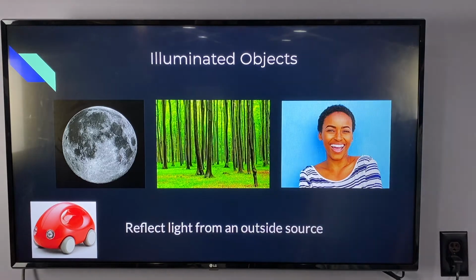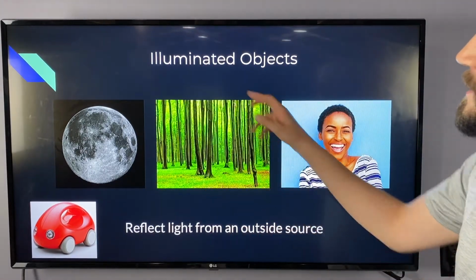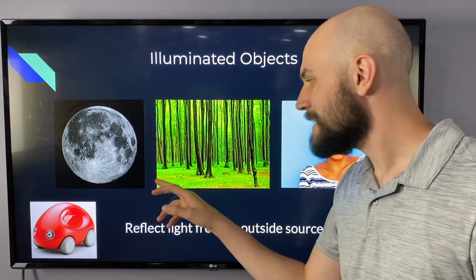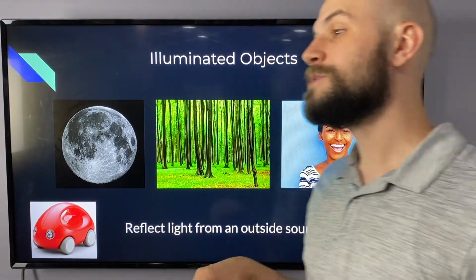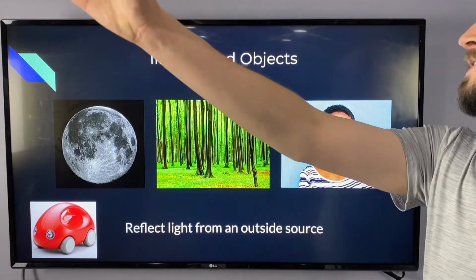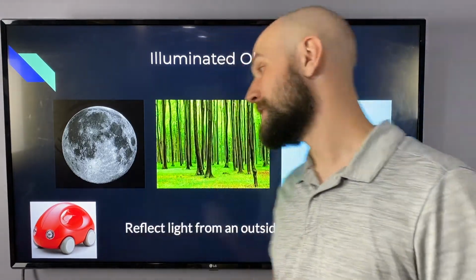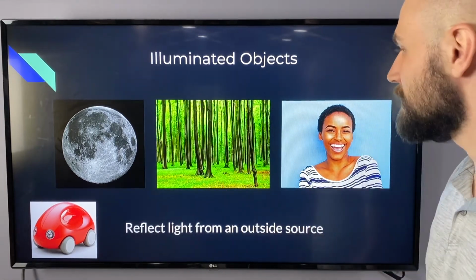Now here's the cool thing about illuminated objects. I said that they need light in order to reflect it back to our eyes. But take a look at this picture here in the middle. See all this green that you see in the trees? What's actually happening is the light is coming in from the sun, reflects, heads to our eyes. But the sun produces all different colors of light. It creates white light, which is a mixture of all the colors. So that white light comes in, strikes the leaves, and the leaves absorb all the different colors of light except for green. Green is the only light it reflects, and that green heads to our eyes.